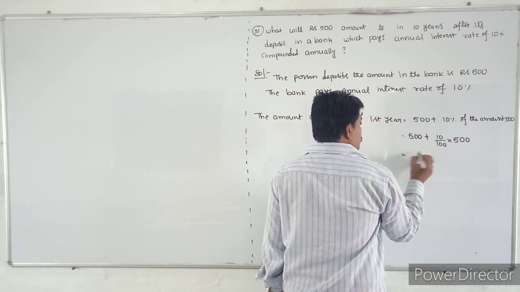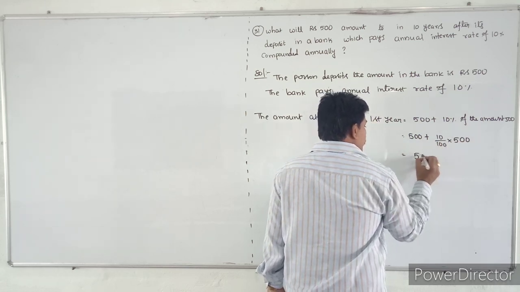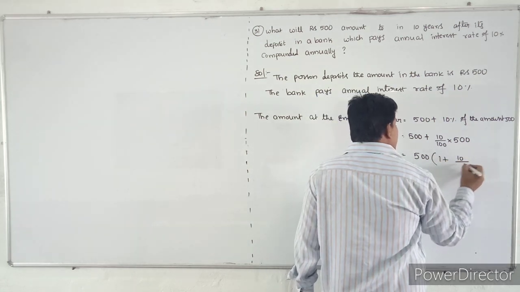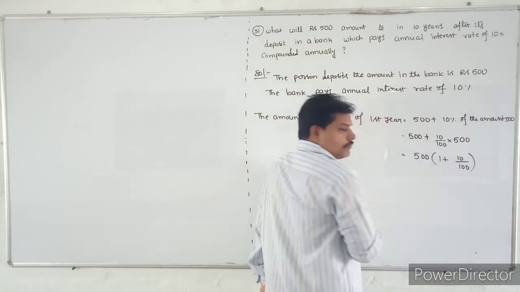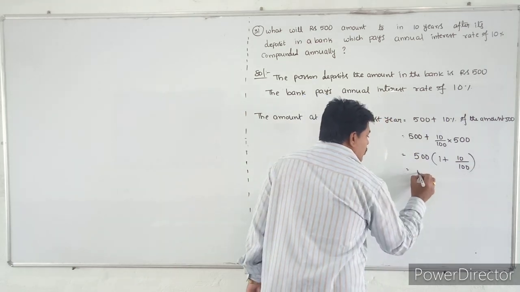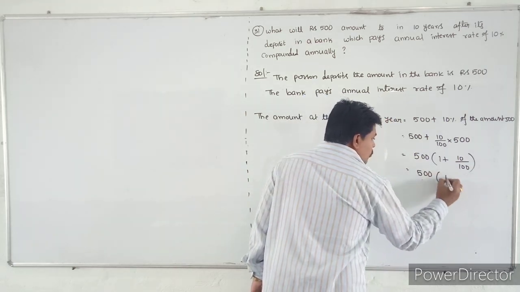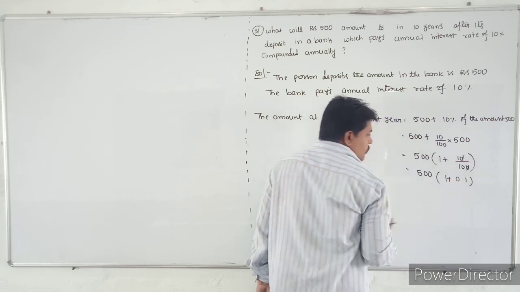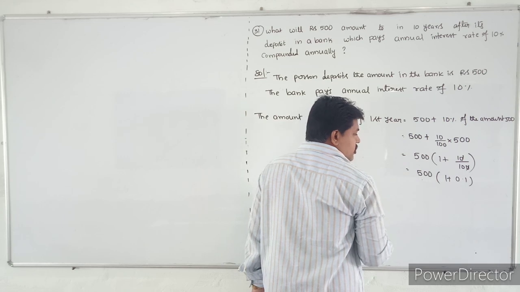So that is equal to, I will take the 500 common from these two, automatically it will become 1 plus 10 by 100. So that is nothing but 500 into 1 plus 10 by 100, and 10 by 100 is nothing but 0.1.